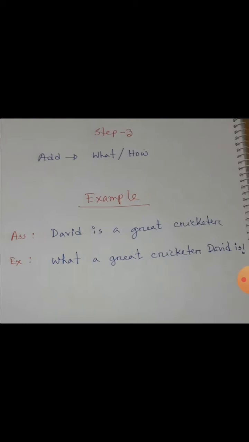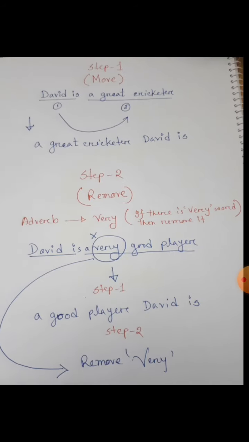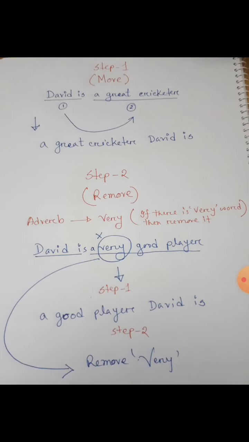Now step 3: add "how" or "what." That means in this step we have to add "how" or "what." For example, "David is a great cricketer." "What a great cricketer David is." Just look at the previous steps. The second portion comes first, and the first portion goes to the end.